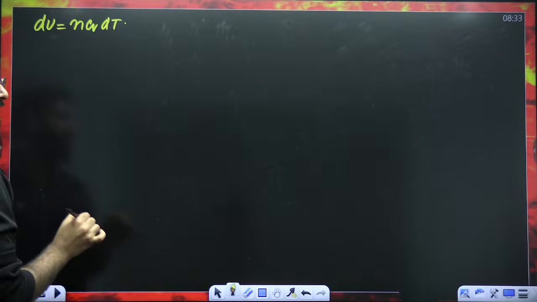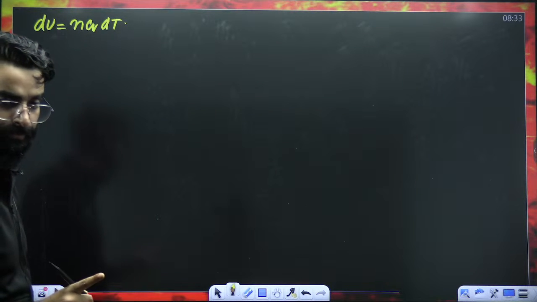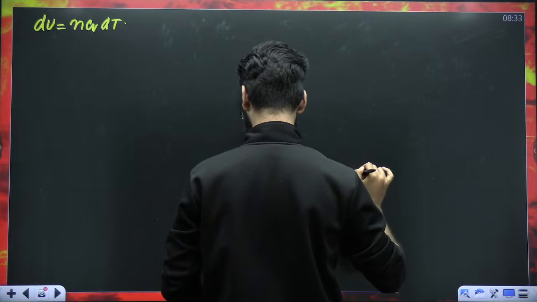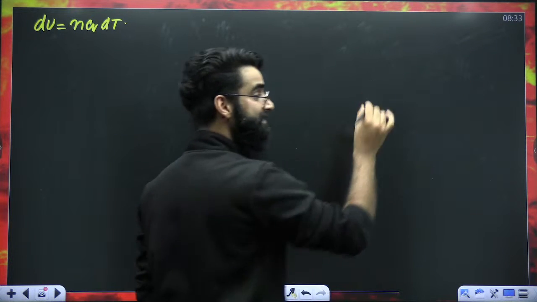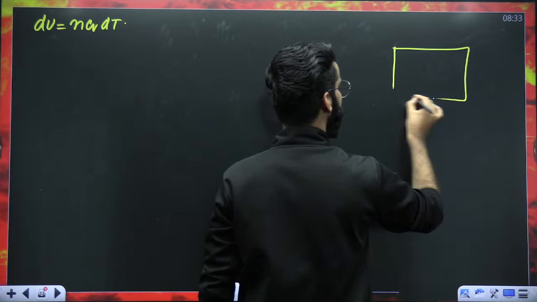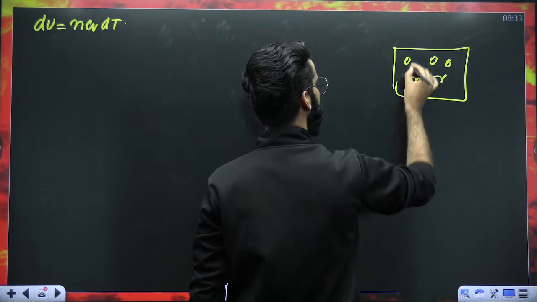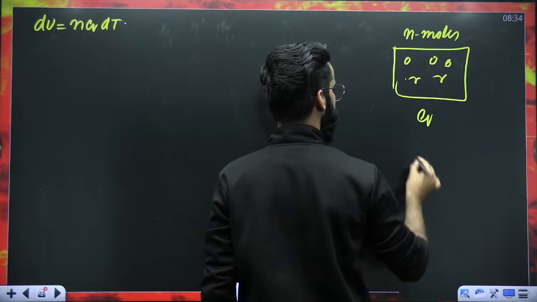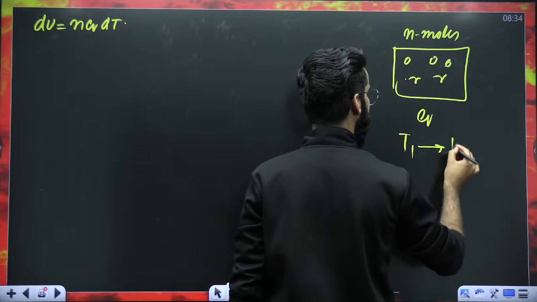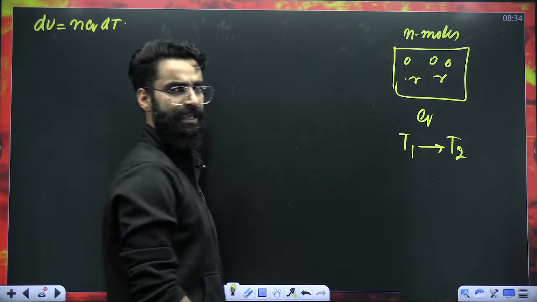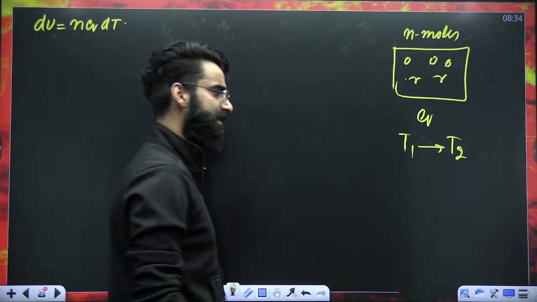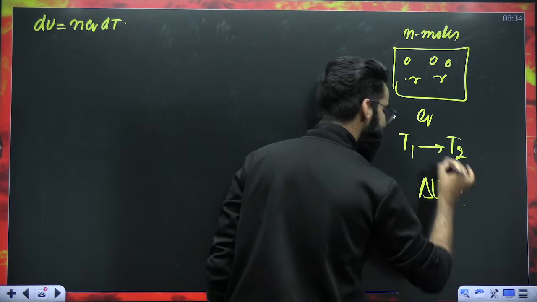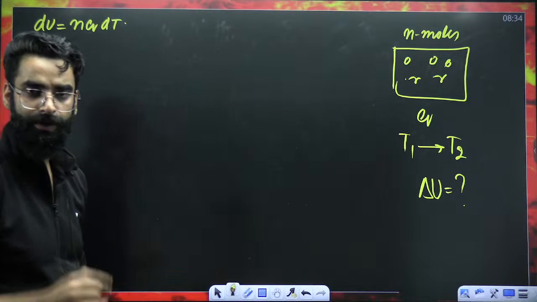Try to understand one important thing. Imagine that you have ideal gas in a container. It contains N moles of ideal gas, and the molar heat capacity of the ideal gas is CV. Now you want to change the temperature of the ideal gas from T1 to T2. Definitely its internal energy will change, and I'm asking you to calculate that change in internal energy. How are you going to do that?